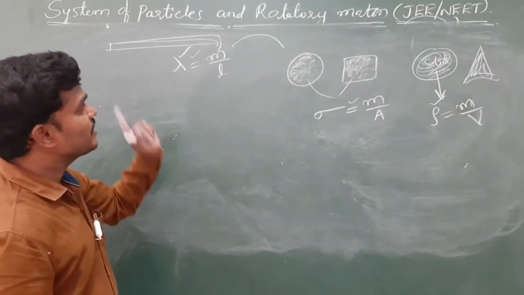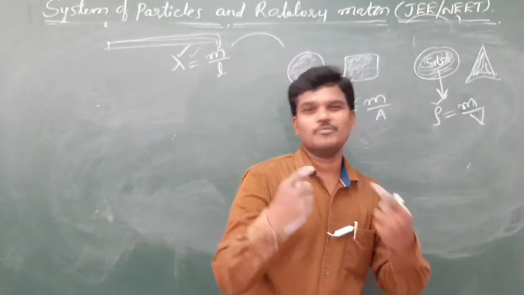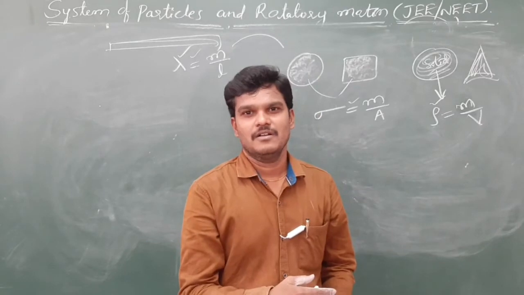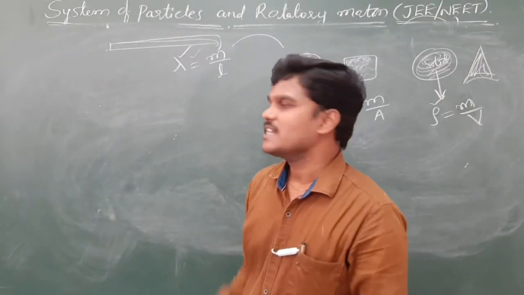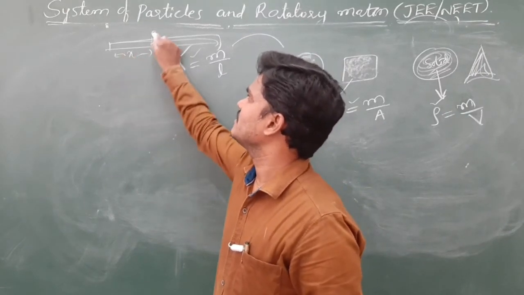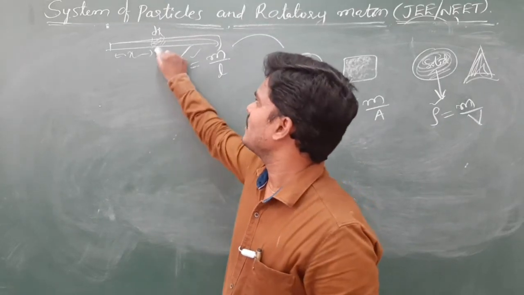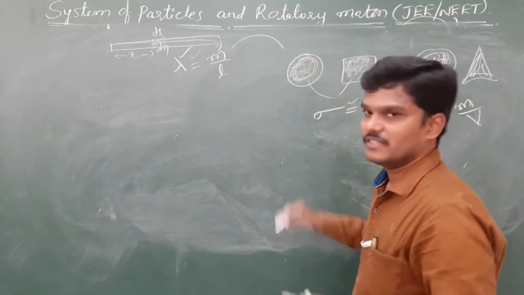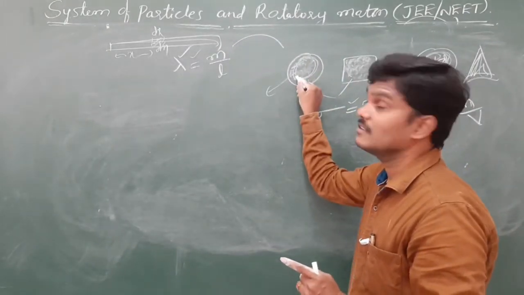First you identify whether the given body is linear type, areal type, or volumetric type. If it is a linear type, use lambda. And to solve this type of problem, you take a small part at a certain distance. That small part has some length dx, at some distance x, and small mass dm. For areal objects, you take a small part out and find the area of the small part.